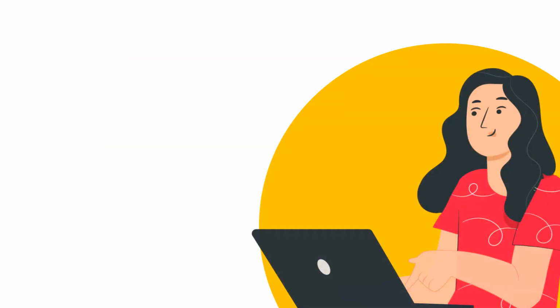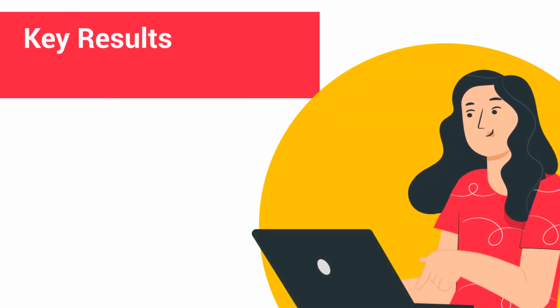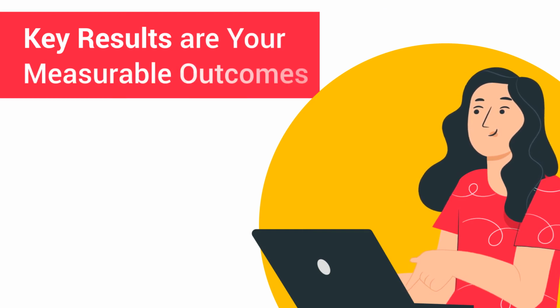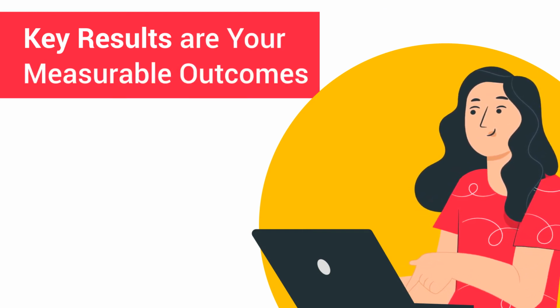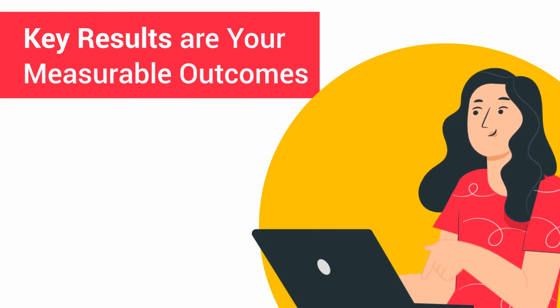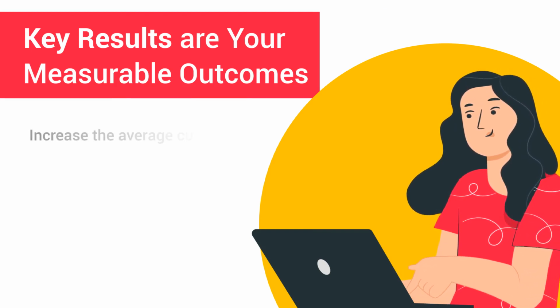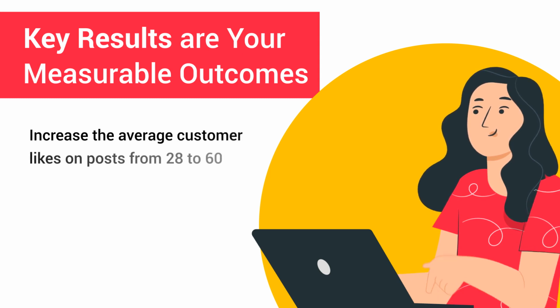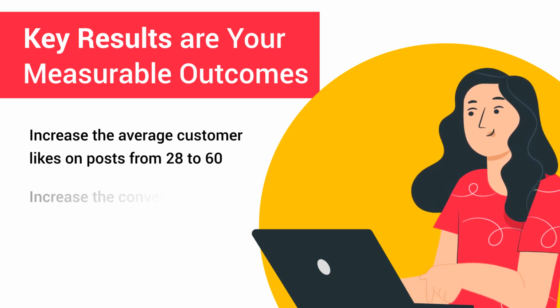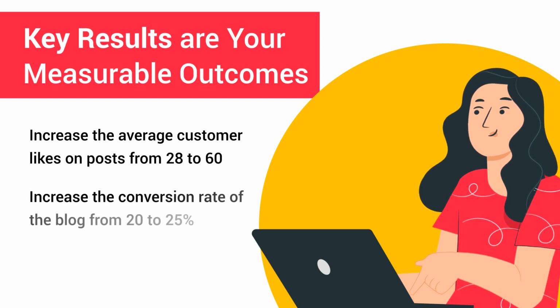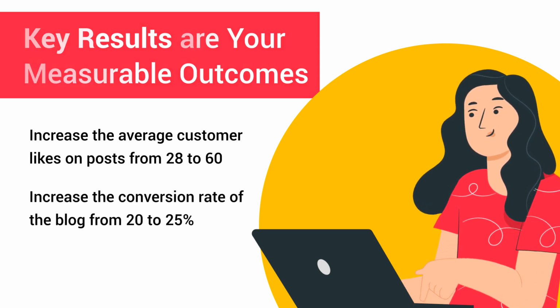After setting your objective, you have to set your key results. These are the measurable outcomes that will help you accomplish your objective. For the previous objective, some example key results could be to increase the average customer likes on posts from 28 to 60, or to increase the conversion rate of the blog from 20 to 25%.